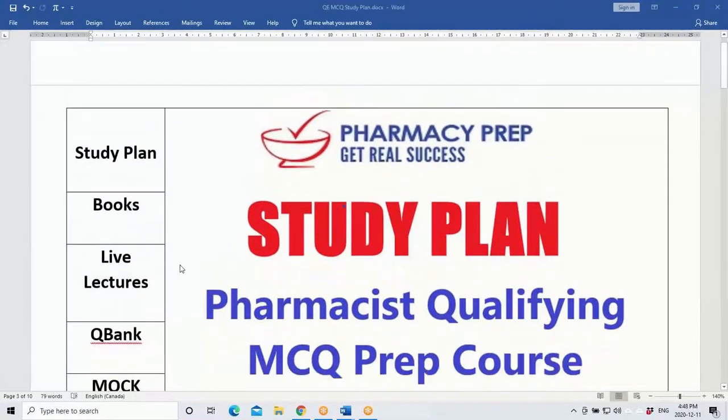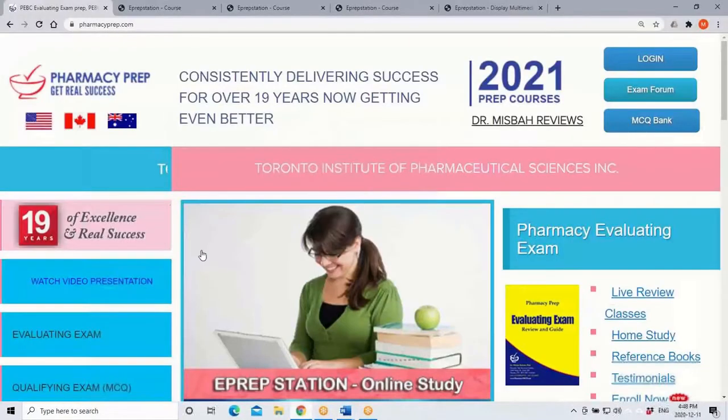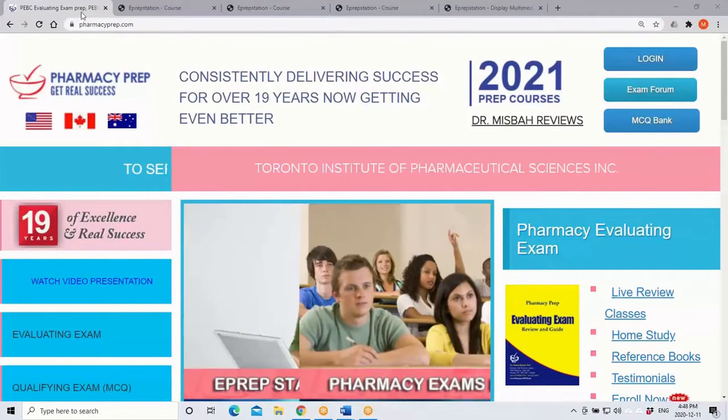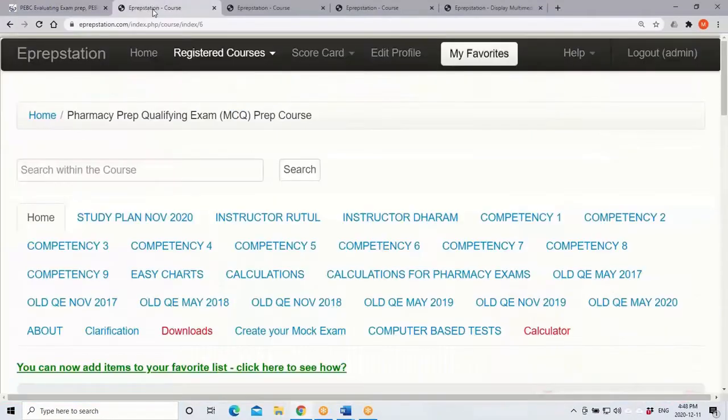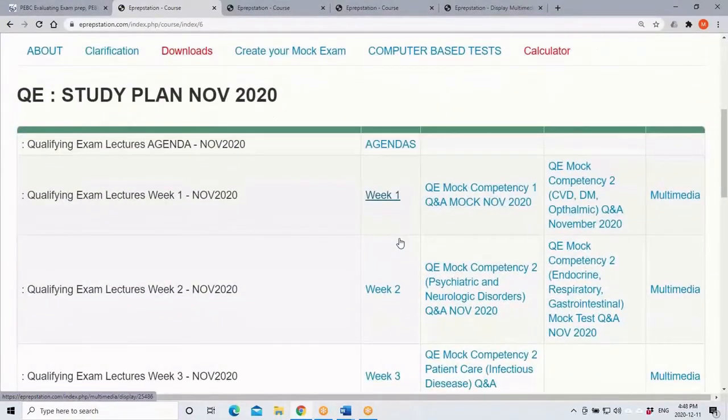The study plan means basically we have a fixed study plan for this exam preparation. Here I'd like to show you the study plan in our online portal for exam preparation. You can access the study plan by logging into this course. Once you log in, you will find a study plan. For example, here I'd like to present one sample study plan for the November 2020 exams that we have done. If you click on this, here you will find the study plan.